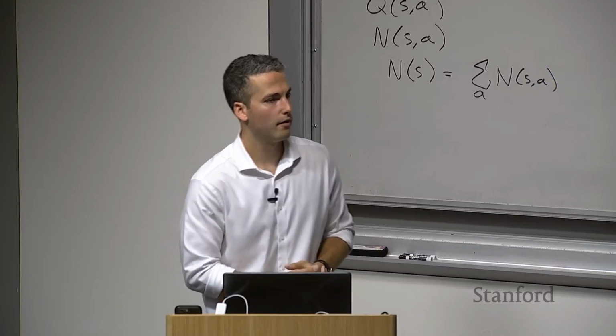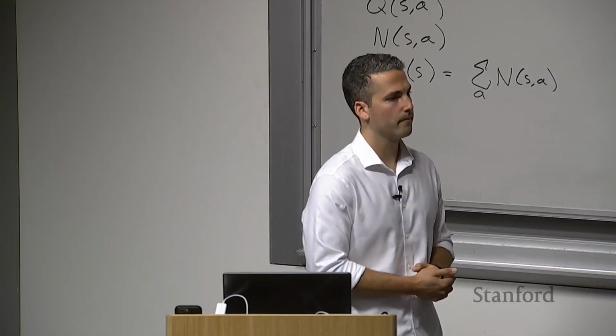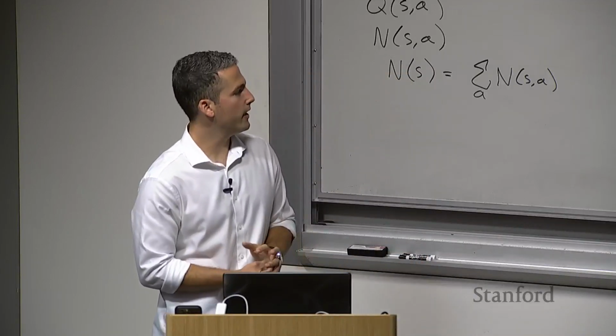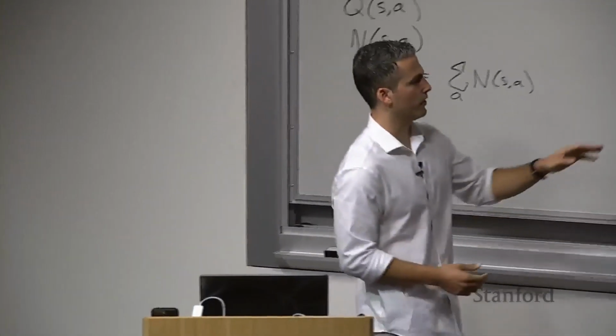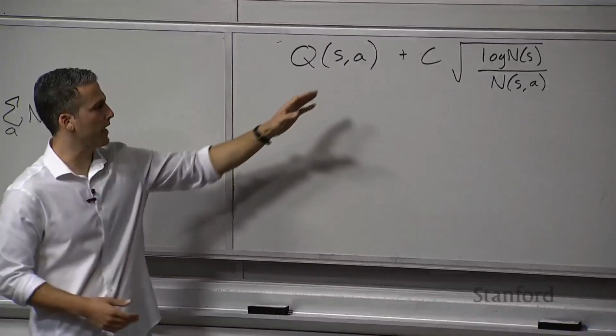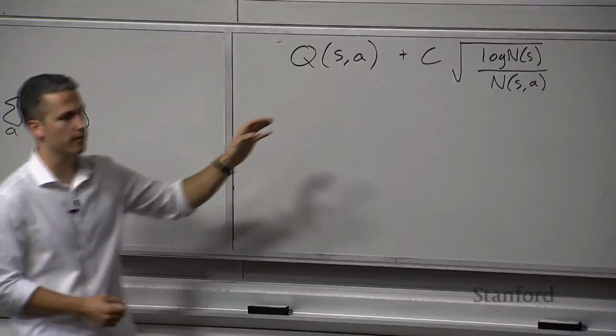Question? Can you just say again what conceptually Q is? Yes. So the question is, what is Q? Q is the action value function, which tells us the utility of taking an action in a particular state.